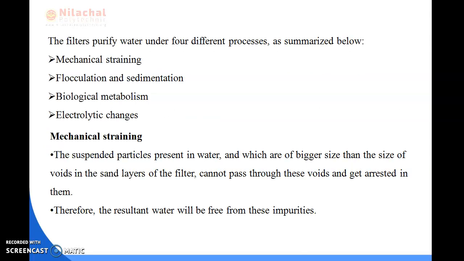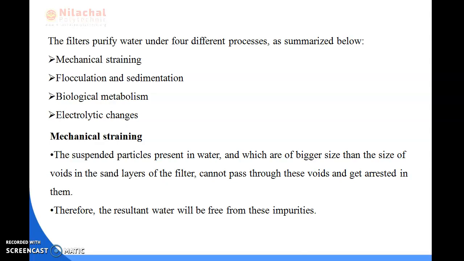There are 4 processes by which bacteria, color, taste and odor can be removed and the water purified. What are the 4 different processes? First is mechanical straining, second is flocculation and sedimentation, third is biological metabolism, and fourth is electrolytic changes. We will be reading about each of these one by one. First is mechanical straining.